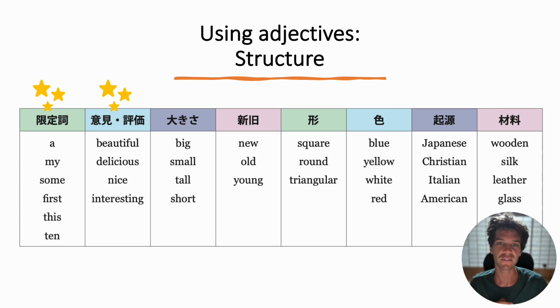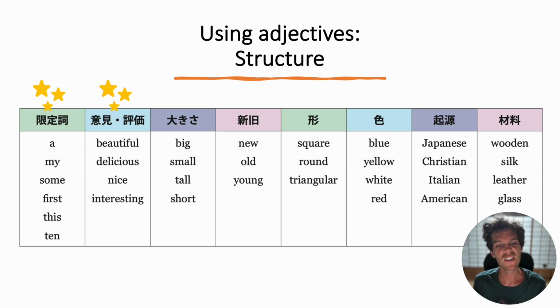So on the far left, the determiners are written first before the noun. And then we have the opinion and the evaluation adjectives. Next is size. These are also slightly opinion-based. It's kind of your opinion, your choice, if something is big or small. But it's not as subjective, not as based on opinion as the ones before, like beautiful. We can agree more on size compared to beauty, I think.